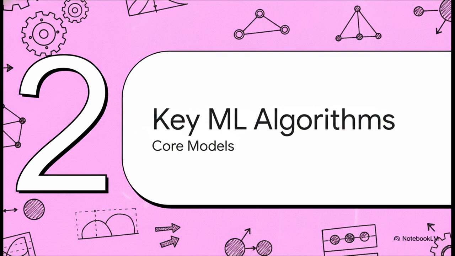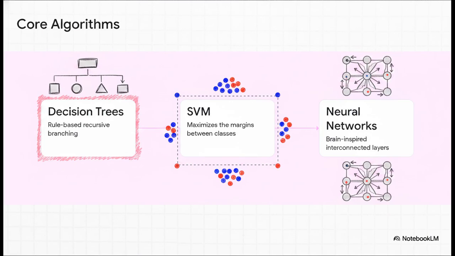Now that we understand the learning types, let's look at the actual engines that drive these systems. And this brilliantly illustrates our foundational engines. First, decision trees, which offer highly intuitive, rule-based, recursive branching. Next, if you need robust classification, support vector machines step in to find the absolute optimal boundaries to separate complex classes. And finally, for capturing incredibly complex, nonlinear relationships, neural networks use interconnected layers inspired by the human brain. They literally form the absolute core of modern deep learning.